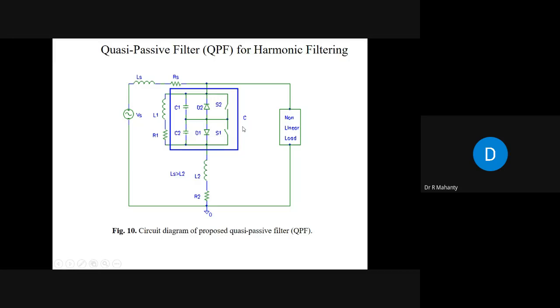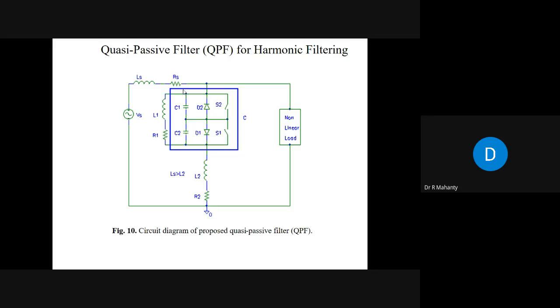Now, I will show you that if this capacitor value is very, very large in a shunt passive filter, it will filter out all the harmonics. This point is very important. Try to listen carefully. If this capacitor value is very, very large in this shunt passive filter, this shunt passive filter will filter out all the harmonics. Through mathematical equations, I will show you.